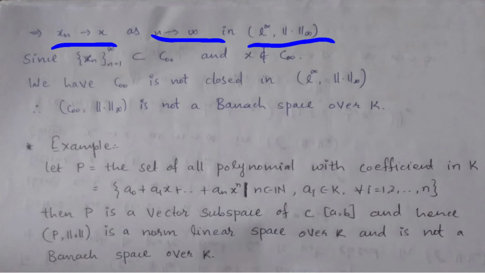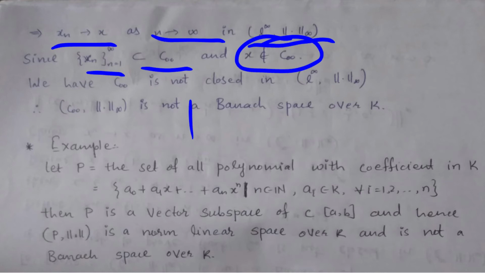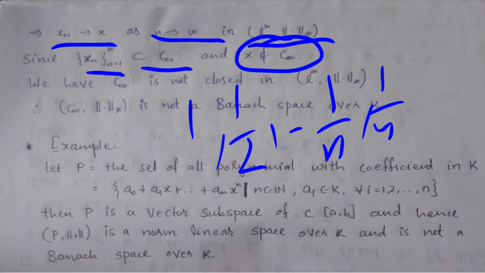Since Xn, where n is running from 1 to infinity, is a subset of C00, but here my X is not in C00, right? Why? Because we defined X as 1, 1 upon 2, and so on, 1 upon n, 1 upon n plus 1.